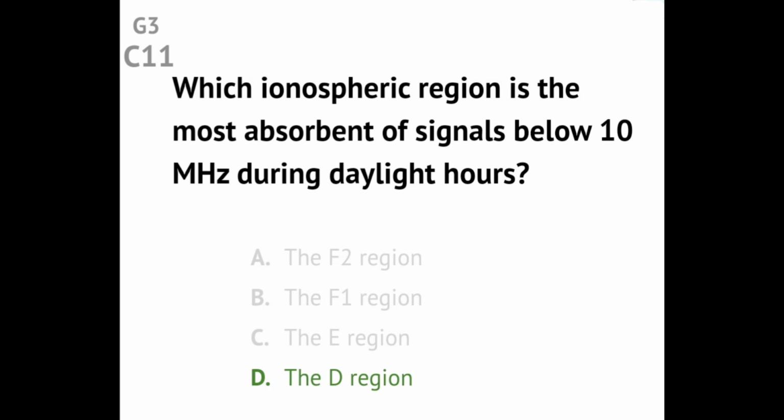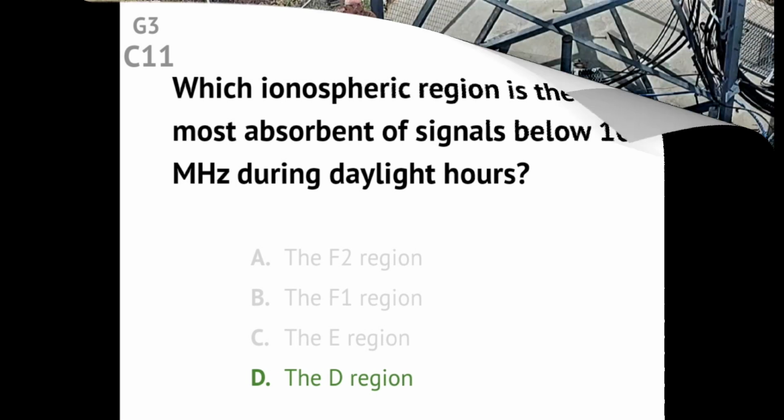Question G3C11. Which ionospheric region is the most absorbent of signals below 10 MHz during daylight hours? Answer: the D region.